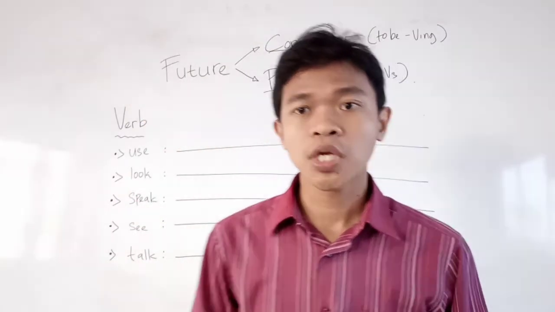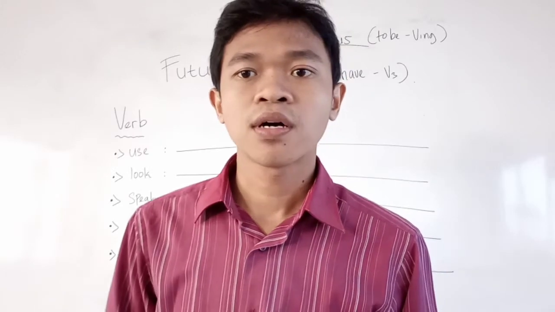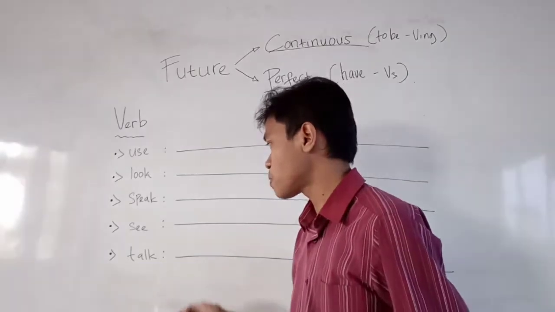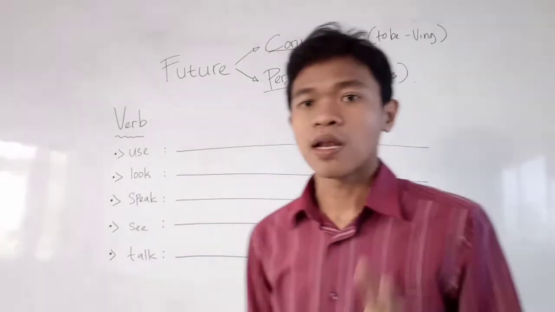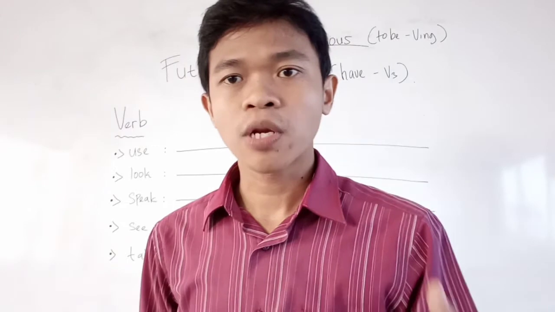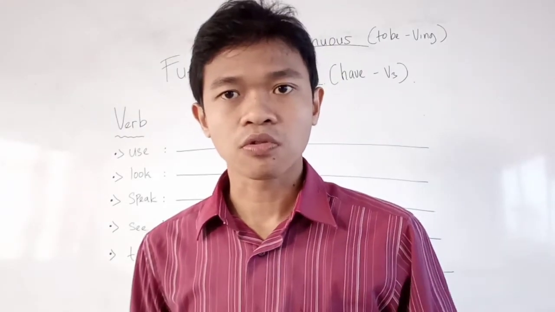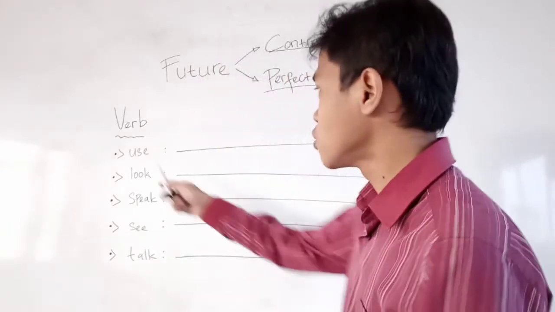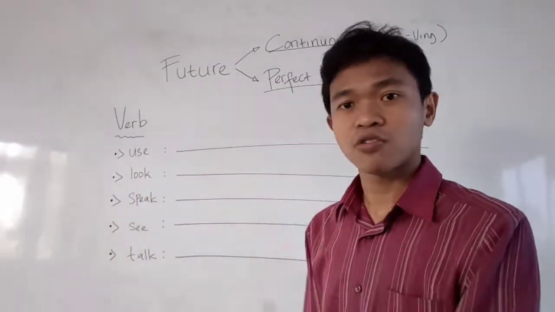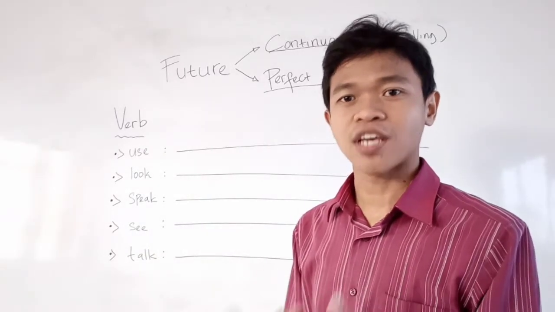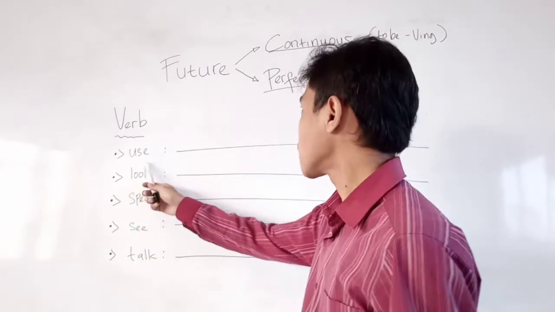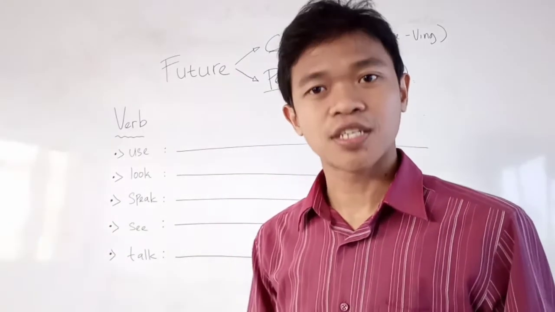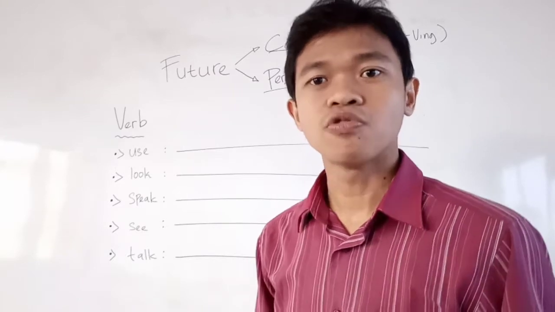Now let's have a look here. We have five example verbs. The first are use, look, speak, see, and talk. Let's learn one by one to remember the continuous and also the perfect before we learn the future. In use, we will find the continuous form, which is using. But for the perfect, we will find the verb 3, used.